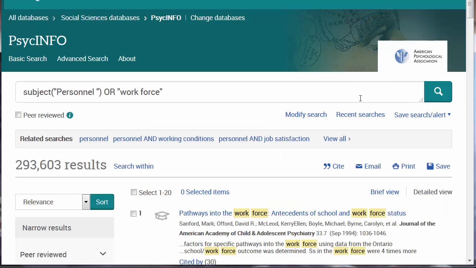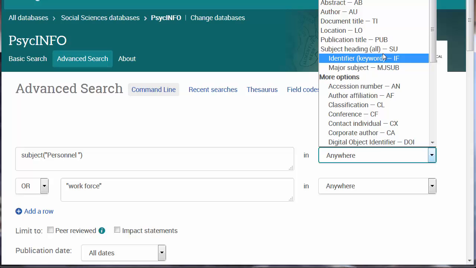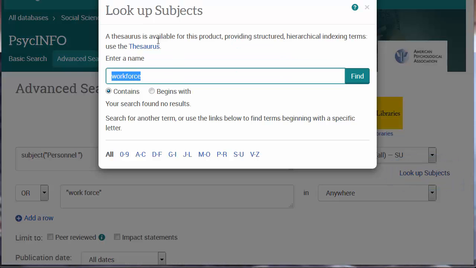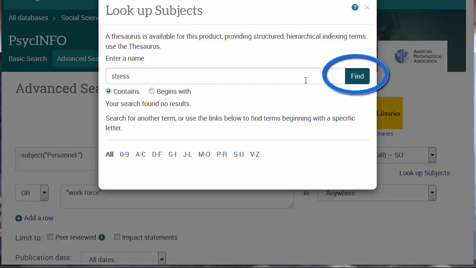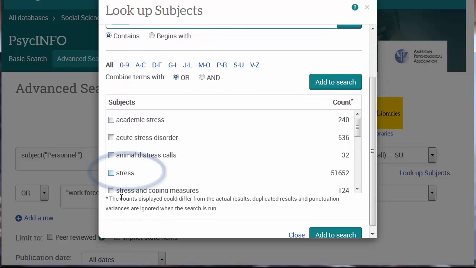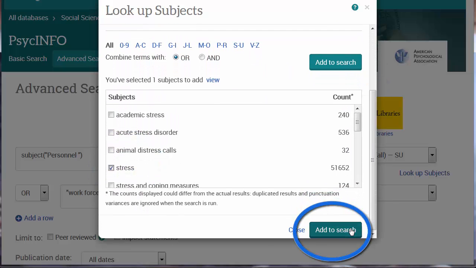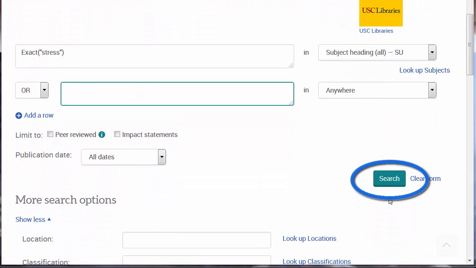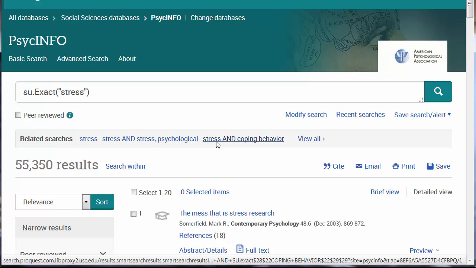Now we need to add stress to our search. The easiest way is to go to Advanced Search, pull up the subject headings, click on Look Up Subjects, search for stress, click the checkbox, and then Add to Search. And run our search.